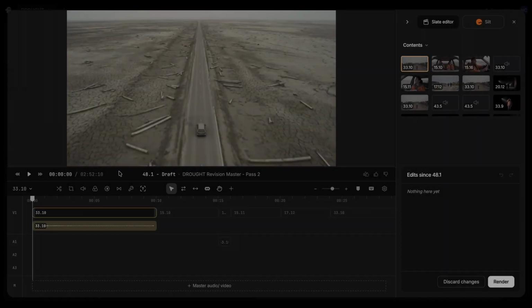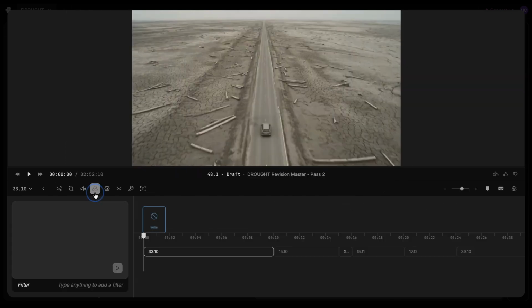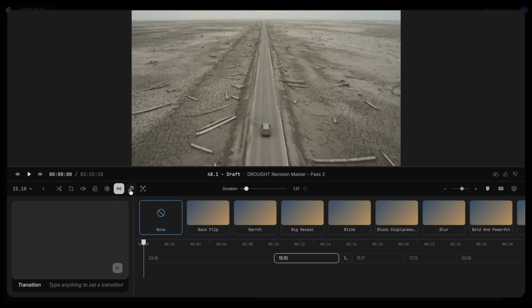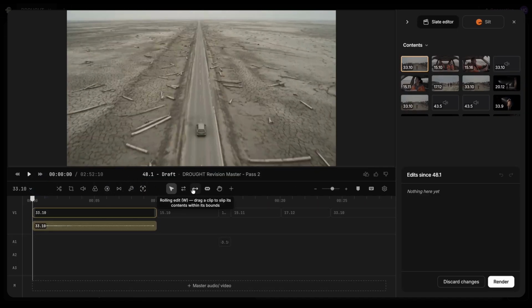Slate cuts inside the agent with Premiere and DaVinci shortcuts, so approved shots go straight into a timeline without exporting anything first, and you edit it by talking to it. Ask for a trim, a replacement, a reorder, and it makes the change on the timeline in front of you. It finishes the job too. Everything here was generated at 720 and upscaled to full HD without ever leaving the tool.